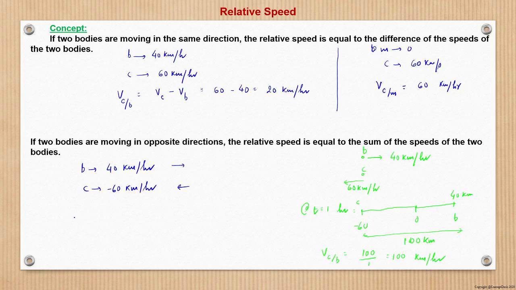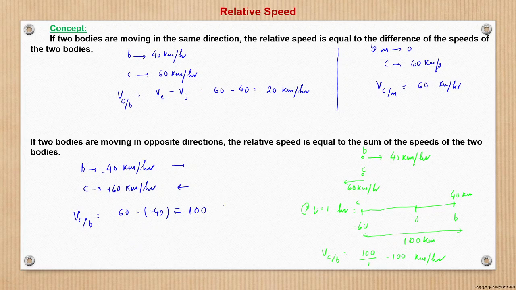So here, the velocity of the car with respect to the bike will be nothing but the addition of the two speeds. Either we write 40 minus of minus 60, or let us represent this by 60 and this by minus 40. It is not going to make a difference as far as relative motion is concerned. In physics, direction makes a difference, but in mathematics it has much less importance, since we can take any direction as positive. So here the velocity of the car with respect to the bike becomes 60 minus of minus 40, which is 100 kilometer per hour.